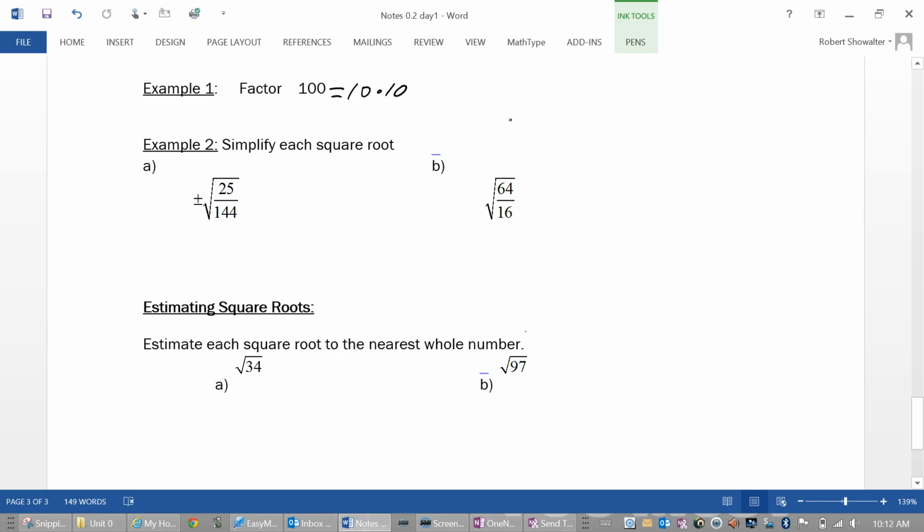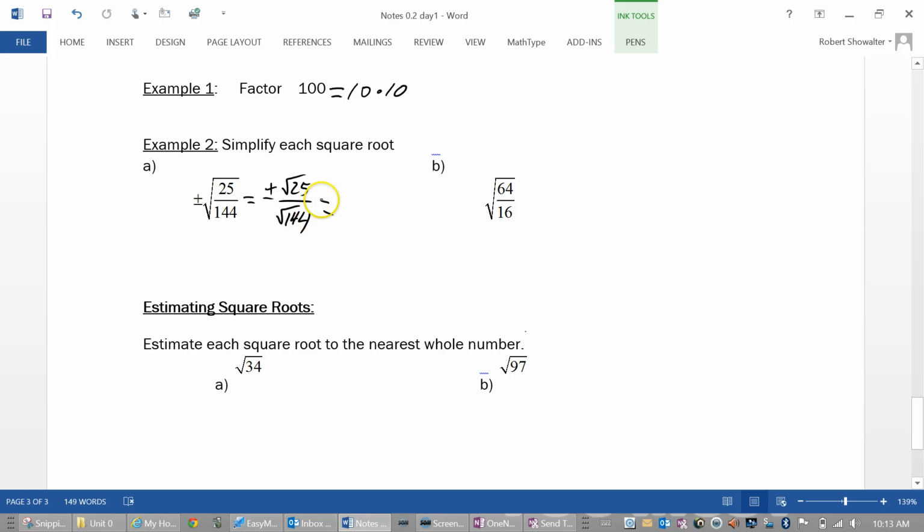Okay, we can use that when we're talking about doing square roots in our head without doing them in our calculator. So if we're talking about this, we can do plus or minus square root 25 over 100, which is the same as plus or minus square root 25 over plus or minus square root 144. And if we think about what is the square root of 25, we think about two numbers times itself twice.